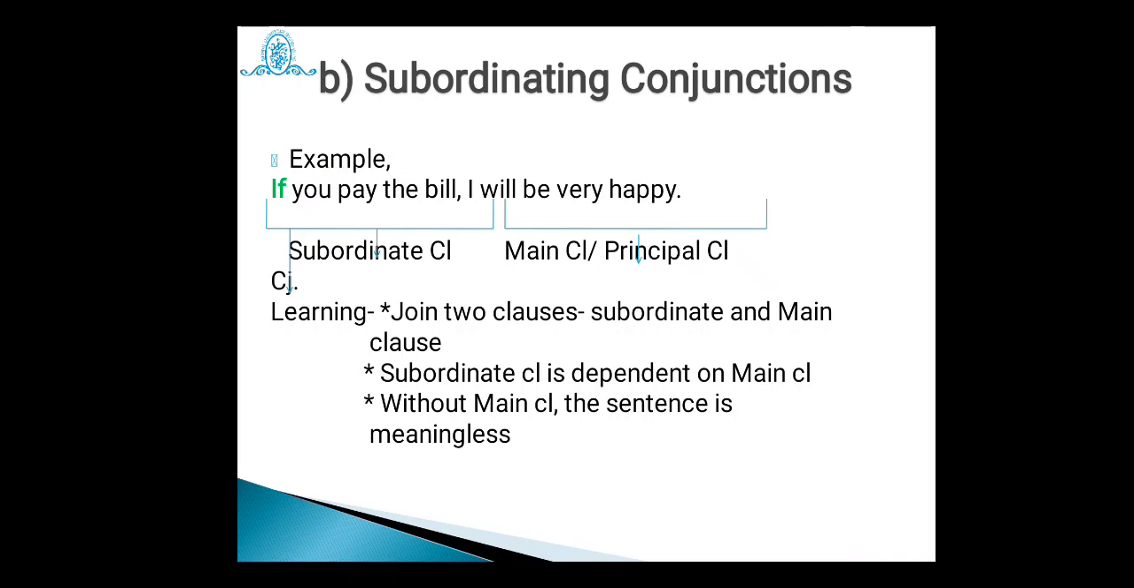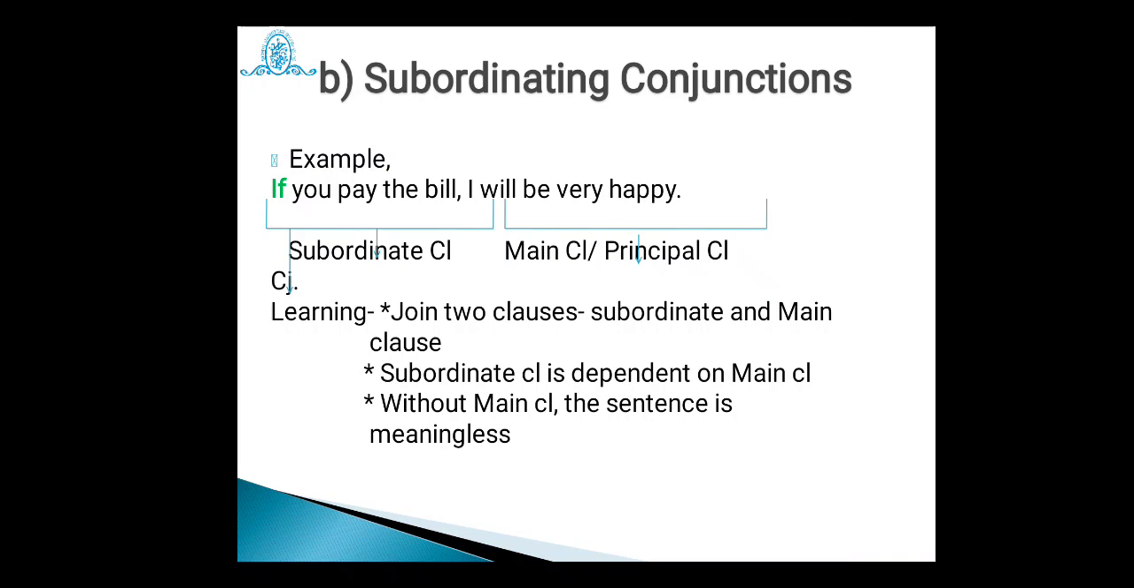And the rest of the clause is called your main clause or principal clause. The clause headed by if, or that is a subordinating conjunction, is called a subordinate clause generally. Because if we say, if you pay the bill, and hide the rest of the clause, definitely the meaning is not going to be fulfilled. So that type of sentence becomes dependent. This subordinate clause depends upon the main clause which is given next.